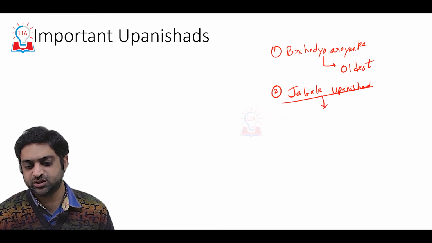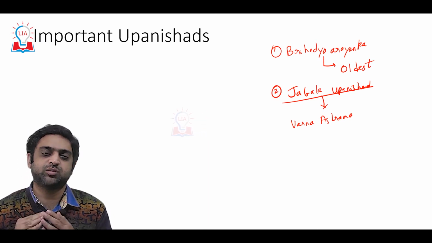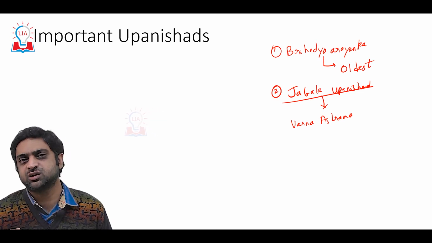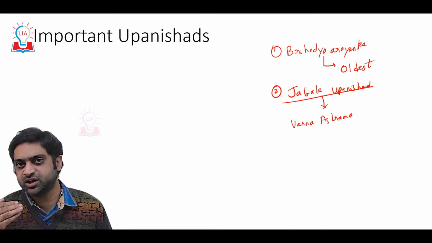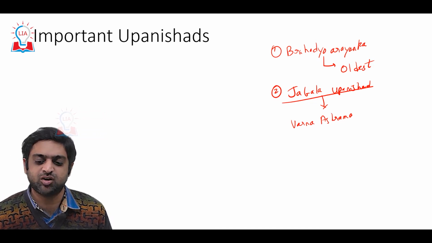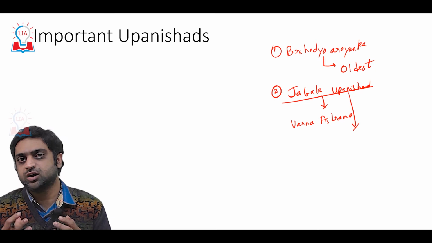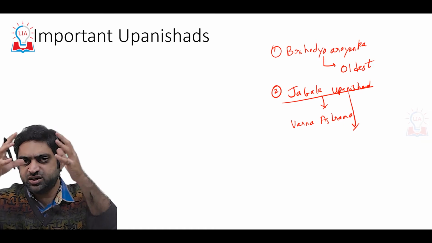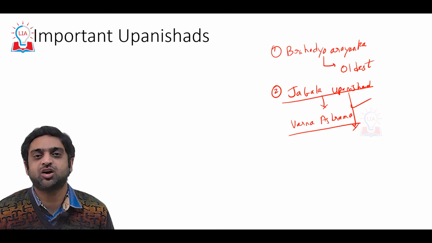This Jabala Upanishad talks about Varna Ashrama Dharma, that is the dividing of human lives into Brahmacharya Ashrama 0 to 25 years, Grihastha Ashrama 25 to 50 years, Vanaprastha Ashrama 50 to 75 years, and Sannyasa Ashrama 75 to 100 years. Also in the Jabala Upanishad, they mention a guru teaching his students in the forest, with the students sitting under a tree. So it talks about that aspect of the Brahmacharya Ashrama.